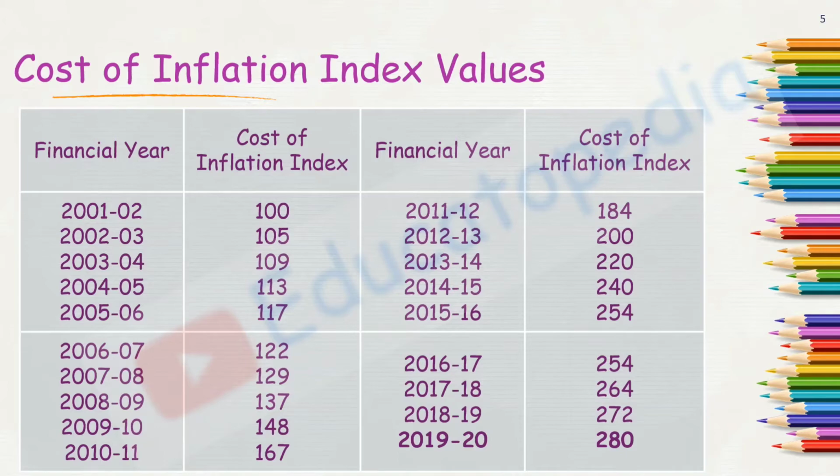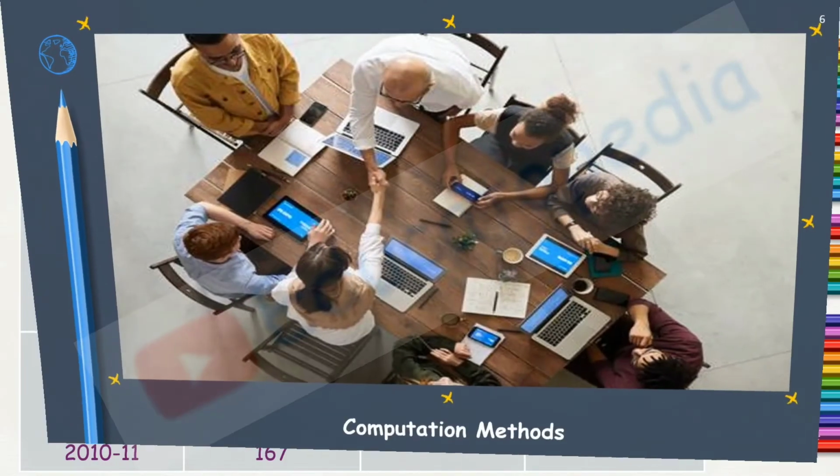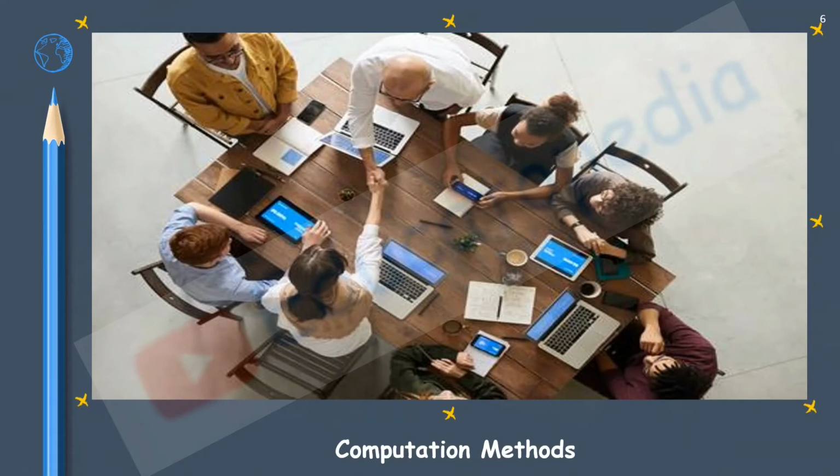It's better that we learn at least the current inflation index values, so that it becomes easy for us, because every time referring to some books or some tables on Google makes it time consuming. So at least we can remember a few important years, like the recent years' inflation index values. Further, it can be computed by various methods like actual computation or the tentative values or the indexation given. So various methods are there.